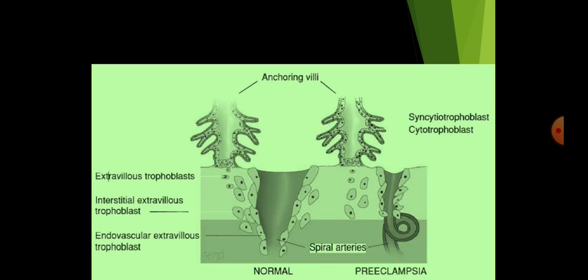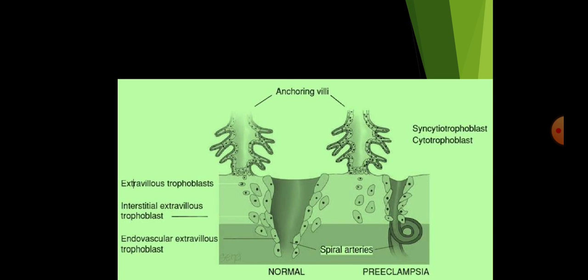What happens as a result of this invasion? It converts high resistance low capacitance vessels into low resistance high capacitance vessels. So as a result, it becomes relaxed. The elasticity is lost and the spiral arteries become dilated and tortuous, so that it will have more amount of blood in its lumen. So look at the normal vessel and the preeclamptic woman. In the preeclamptic woman, the spiral arteries don't dilate.